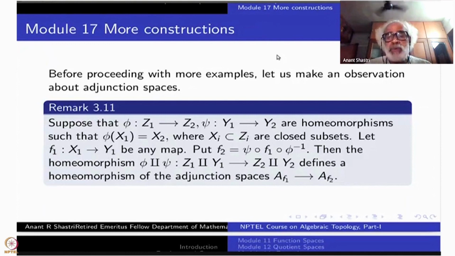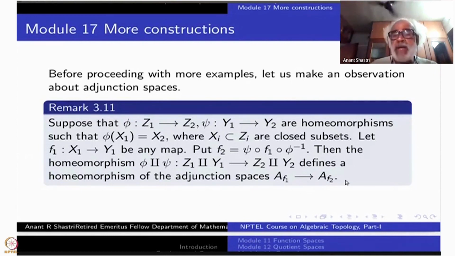But now, because of this compatibility, F2 is precisely psi composite F1 composite phi inverse, whatever identifications you do here, corresponding identifications will take place here. Therefore, under this homeomorphism phi disjoint union psi, you get a homeomorphism.